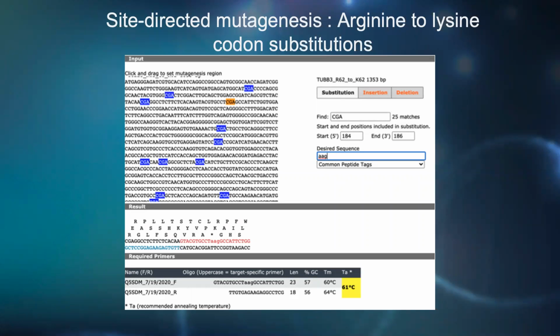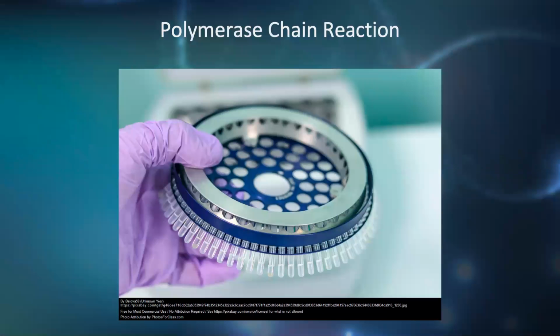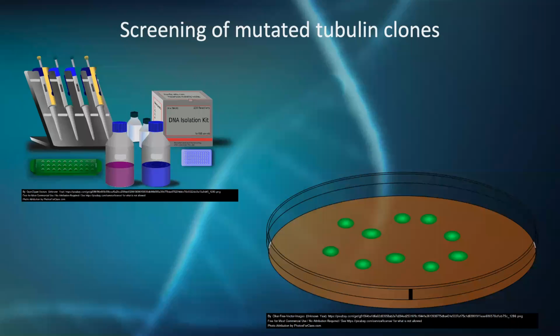Separate sets of forward and reverse mutagenic primers were designed using the NEBaseChanger software. Shown here is an example of one of the primer designs. All PCR reactions will be performed using the appropriate mutagenic primer sets and the pUC19 TUB3 plasmid template DNA. The cycle conditions will vary in the annealing temperature, which is tied to the mutagenic primer sets used.